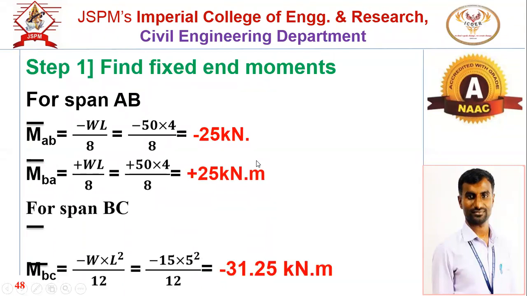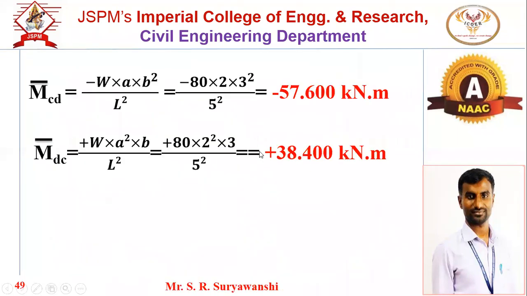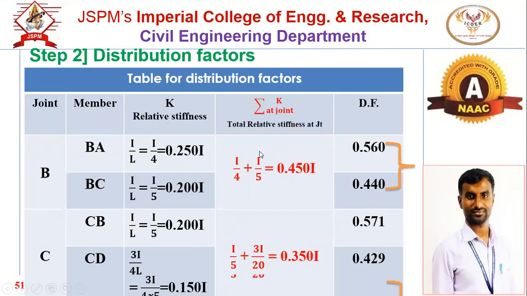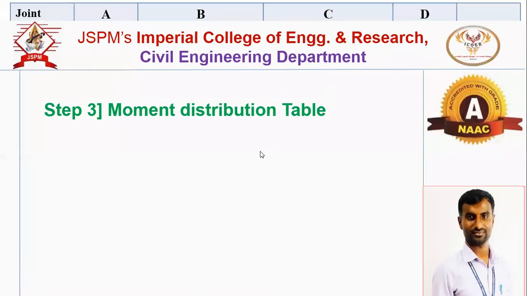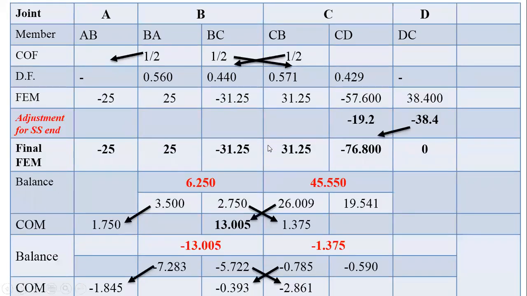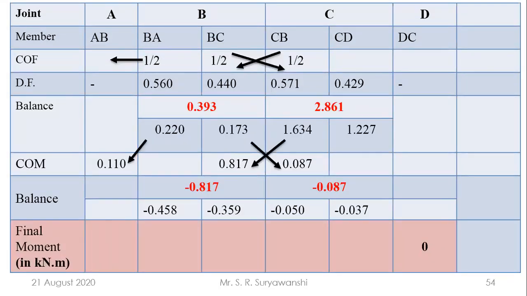So the steps will be the same: fixed end movement, then distribution factors. Then you have to perform the movement distribution table. So there will be more number of cycles, not one. There will be 3, 4, 5 cycles. In the PPT, I have given 3 iterations, but you have to perform 5 cycles of balance and carryover movement.